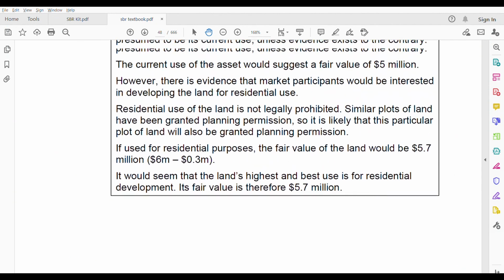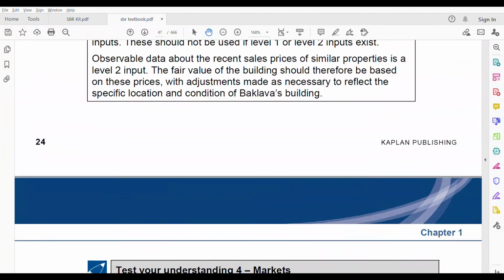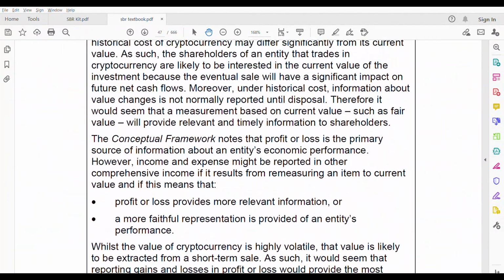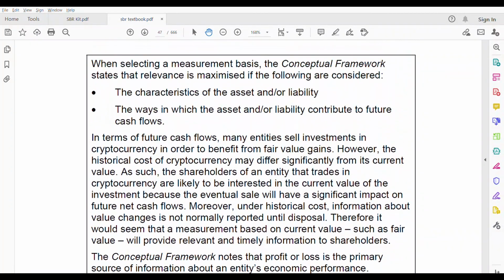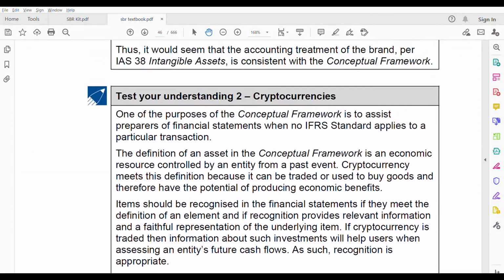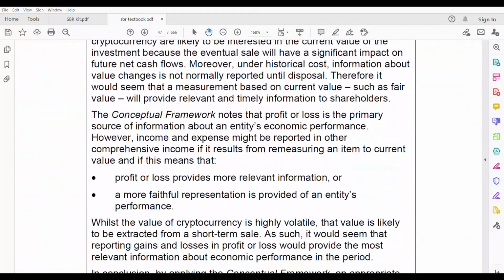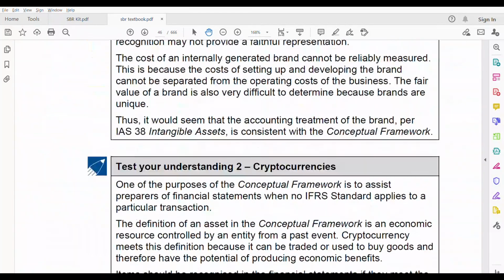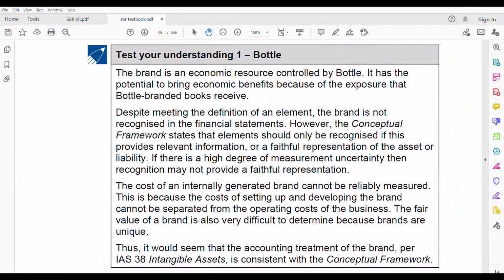I thought of doing the previous two standards also. Sorry, test understanding 2 and 1, but since the answer is big enough, maybe we'll do it in another video. Okay, so that's it for